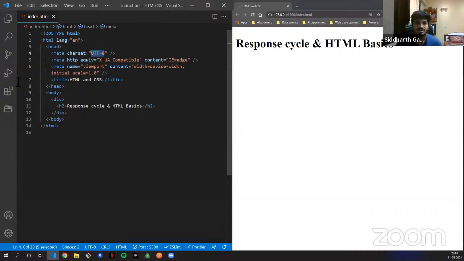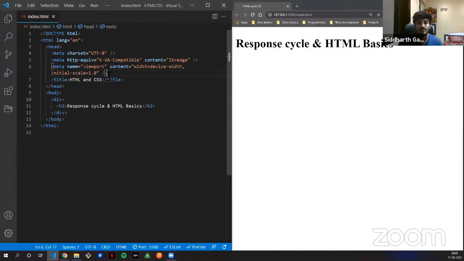Now there is a content attribute, which specifies the value associated with the http-equiv. These things are not very important. Now what is http-equiv? It provides an HTTP header for the value. As I said, there is a TCP/IP connection. So if you read about packets and so on, you will also see the headers that are passed, right? These things are not very important, but you should know some of it. You can just Google about the meta tags.